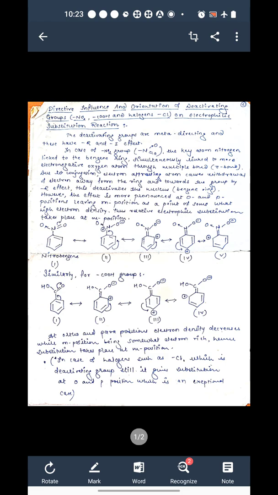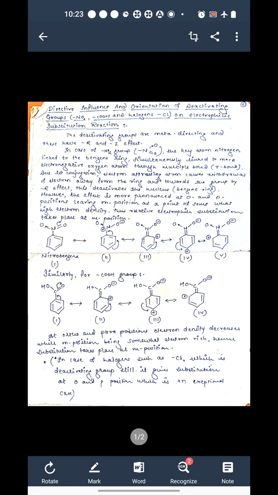Then, as the nitrogen carries positive charge, the pi bonds from the benzene ring get shifted towards nitrogen, so nitrogen becomes neutral and a double bond is formed there, and in this way delocalization of positive charge takes place.